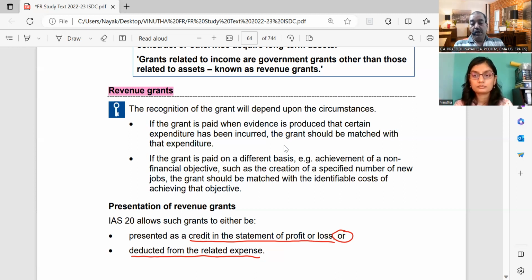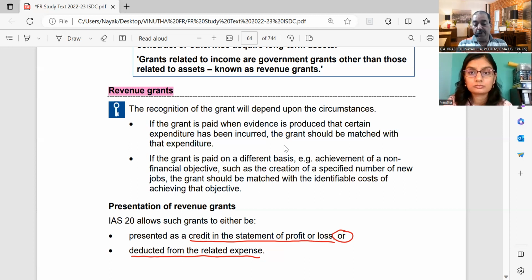If the grant is paid on a different basis, for example achievement of a non-financial objective, then the grant should be matched with the identifiable cost of achieving that objective. So depending upon the purpose of the grant, the proof has to be shown, and against that proof, the grant will be matched.